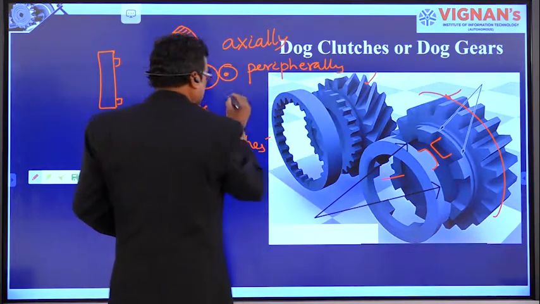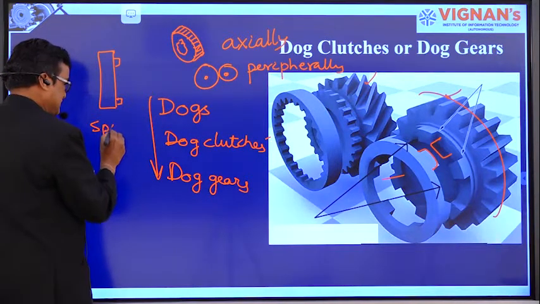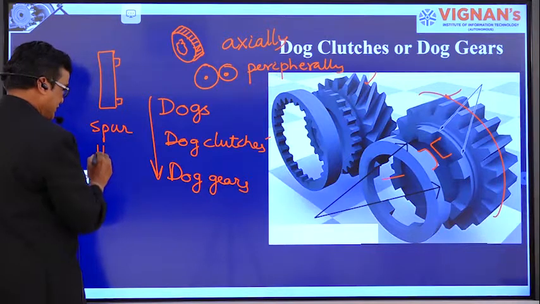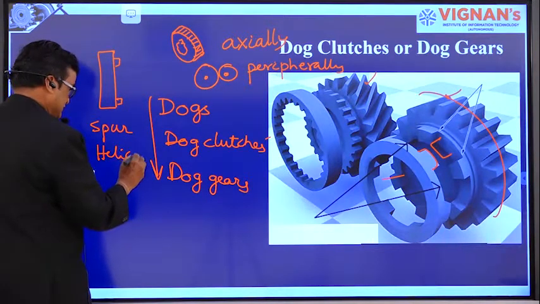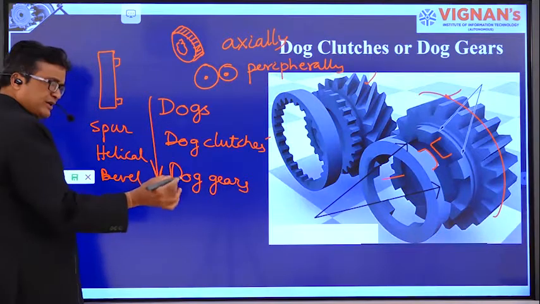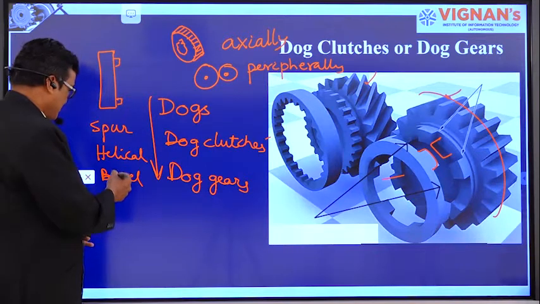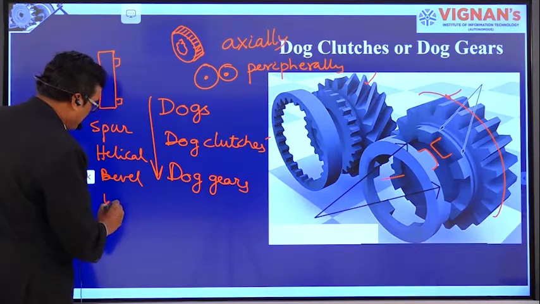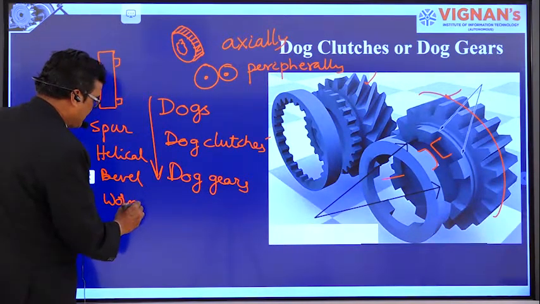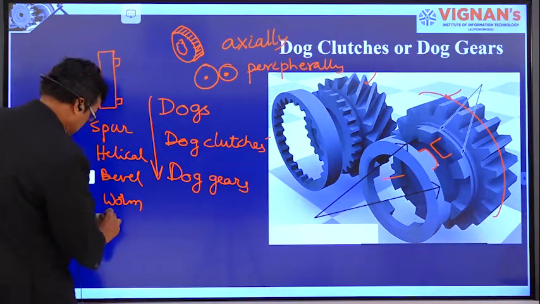What are the other teeth? Spur gear, helical gear, bevel gear, or bevel teeth. Bevel gear is having bevel teeth, spur gear is having spur teeth, like that. Bevel teeth, worm teeth. These are the double helical gears.